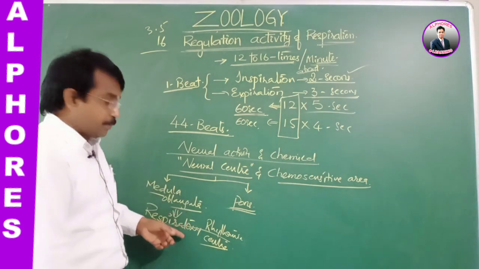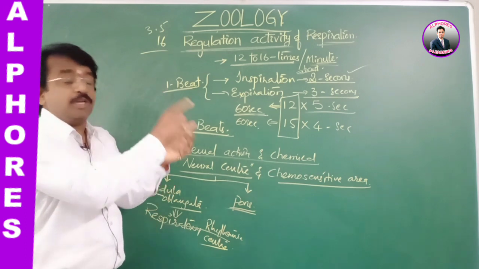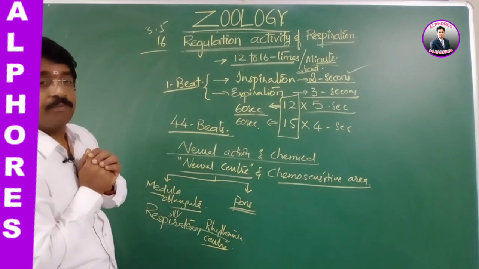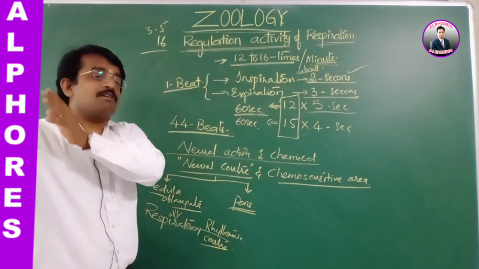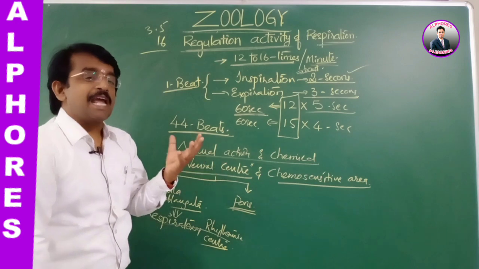It gives the necessary signal to both the intercostal muscles and the diaphragm muscles. These signals cause the sending out of carbon dioxide to the outside, or else the inspiration and expiration activity is regulated.